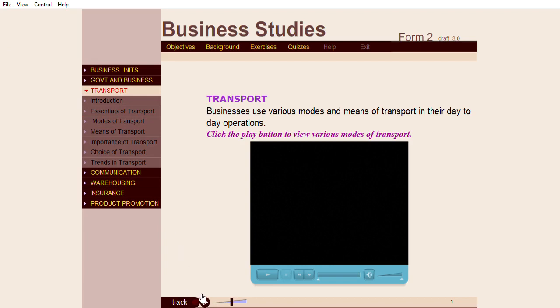Transport. Businesses use various modes and means of transport in their